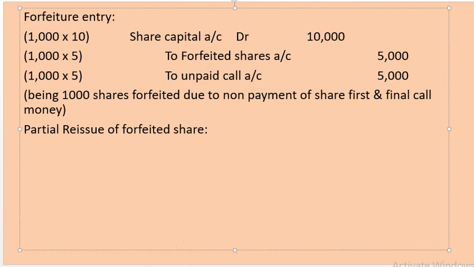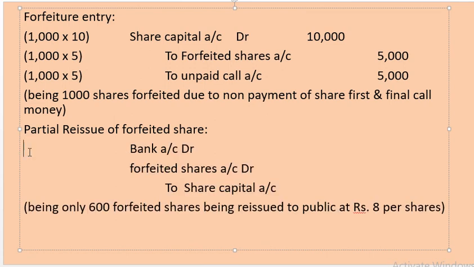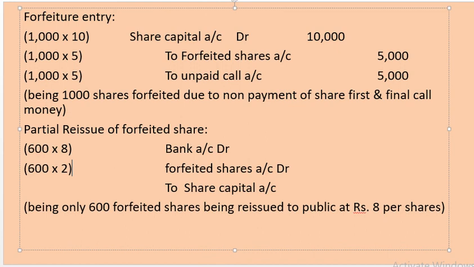Bank account debit, forfeited shares account debit, to equity share capital. Now, we are going to assign values for partial reissue. So, 600 shares only are reissued to the public at the rate of 8 per share. So, in the bank account, we are writing 600 into 8. And for the forfeited shares, the same 600 shares sustain a 2 rupee loss on reissue. Next is for share capital, again we are writing 600 into